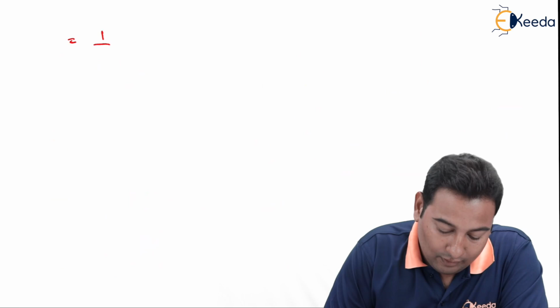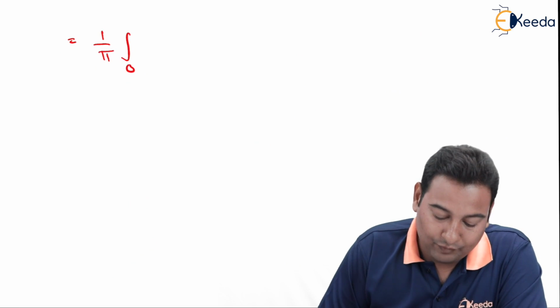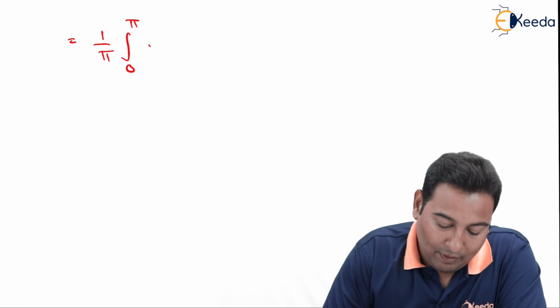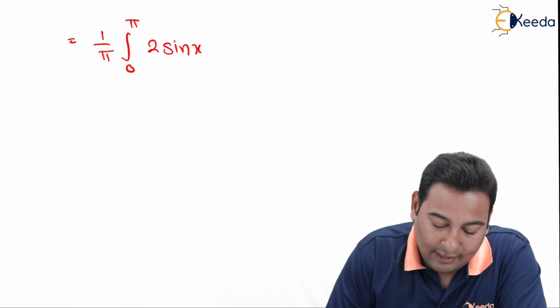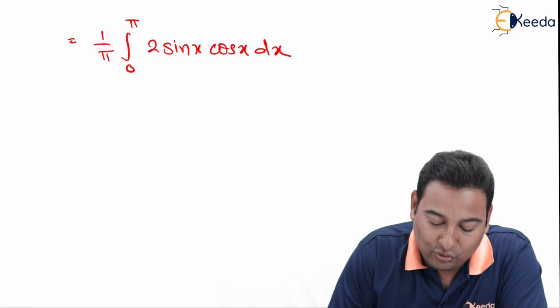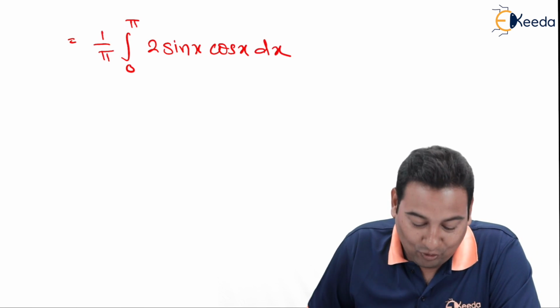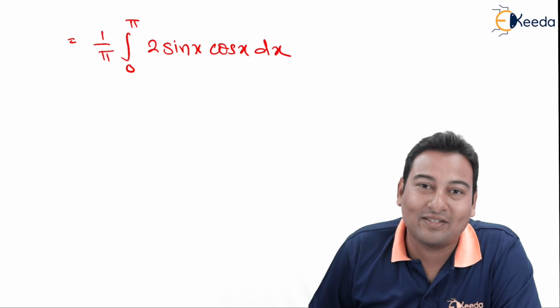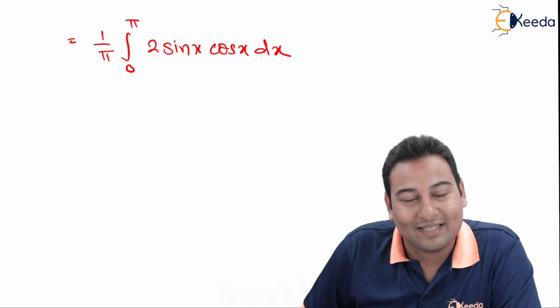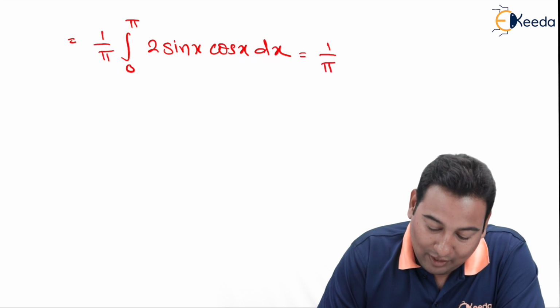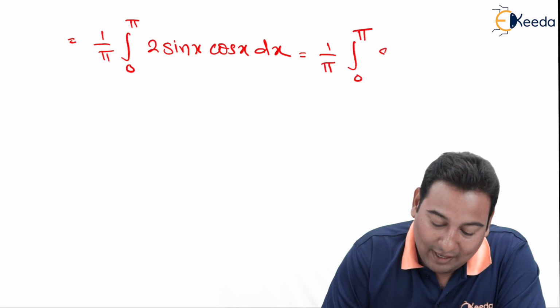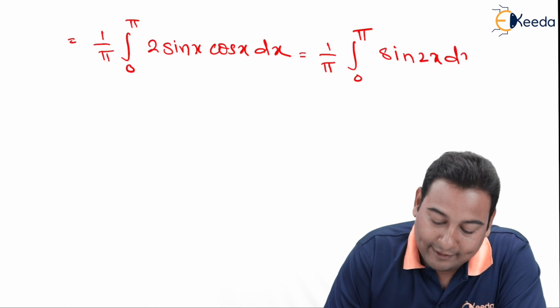You can take this 2 inside. Therefore, this is 1 upon pi, 0 to pi, 2 sin x cos x, old story, school days formula. What is 2 sin cos? Sin 2x. 2 sin theta cos theta is sin 2 theta, which is 1 upon pi, 0 to pi, sin 2x dx.